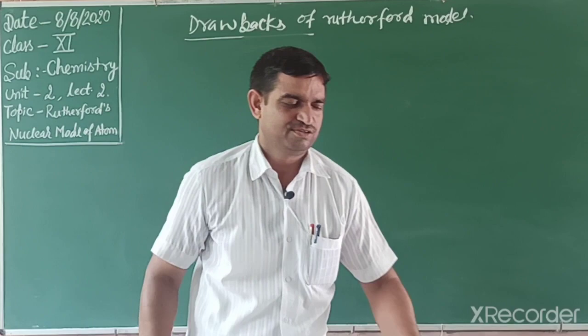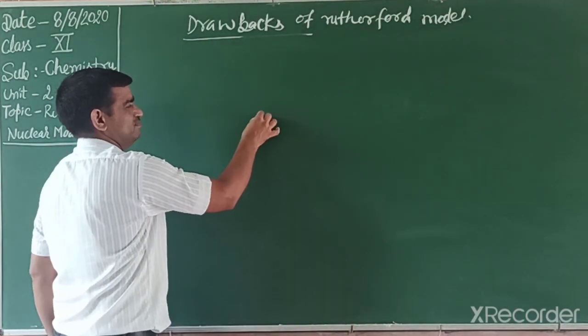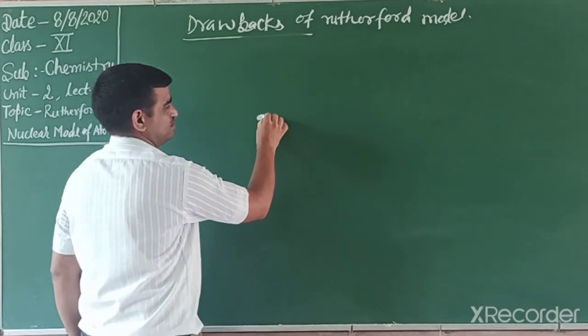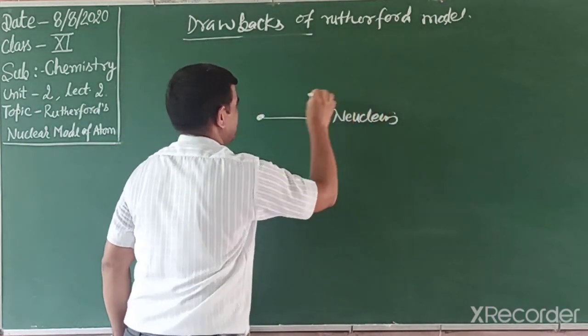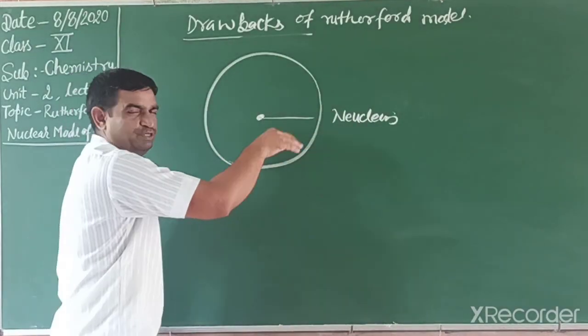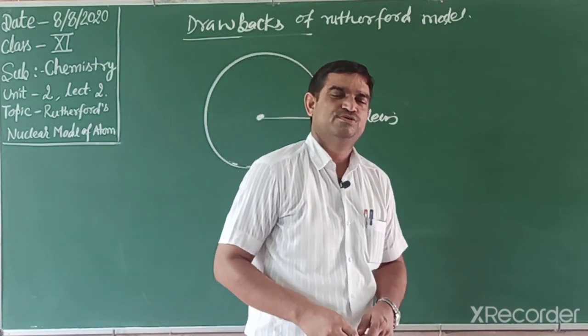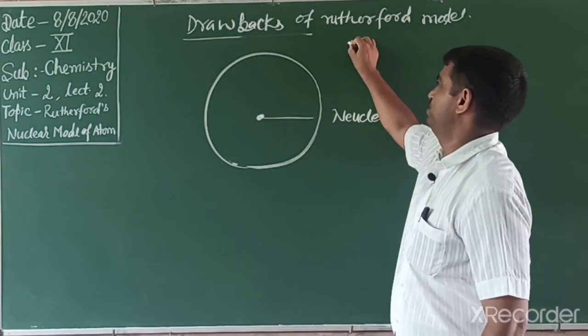That is the conclusion. According to this, the center has a dense part, that is the nucleus, and the electrons revolve around it in fixed orbits. There are many other orbits, but at that time a scientist, Maxwell,